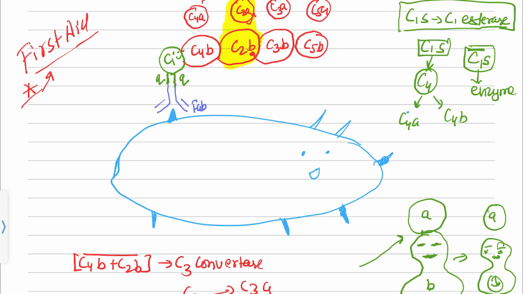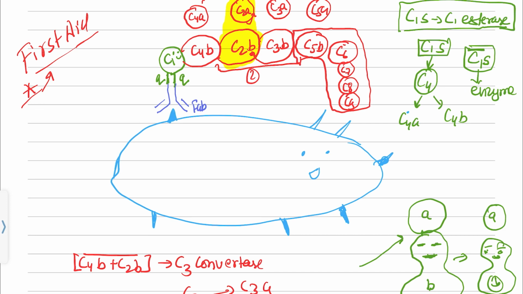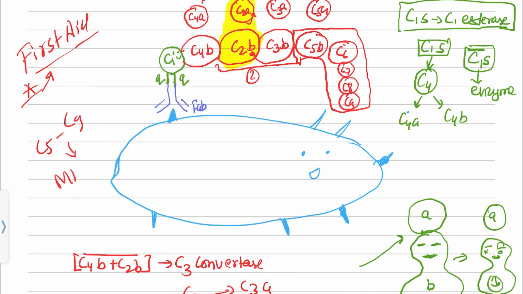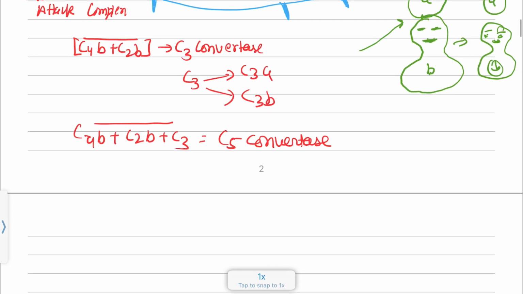And now see, we had these proteins divided into two parts, C2a and C2b, but now all the proteins that are going to come will have only one unit. Now we can just go numerically. C5 and then C6 comes, C7, C8 and C9. And let me tell you something, these proteins from C5 to C9 are also known as the membrane attack complex. So let me show you a diagram.